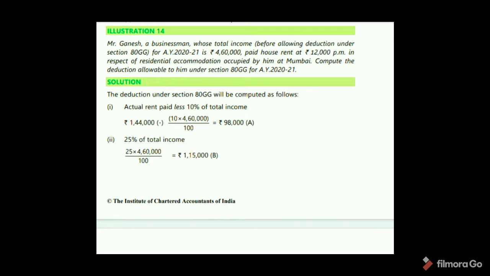So here actual rent paid 12,000 per month, so 12,000 into 12 months is 1,44,000 minus 10% of total income. Total income 4,60,000, so 10% is 46,000. So 1,44,000 minus 46,000 is 98,000. And next, 25% of total income, so 25% is 1,15,000.